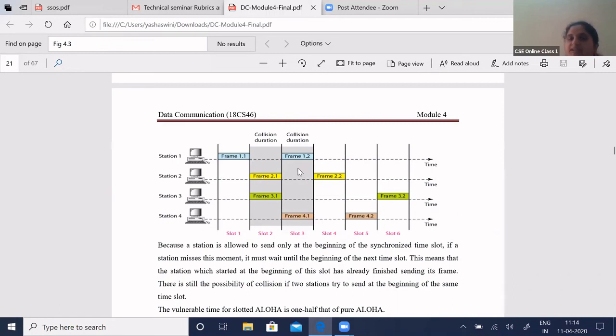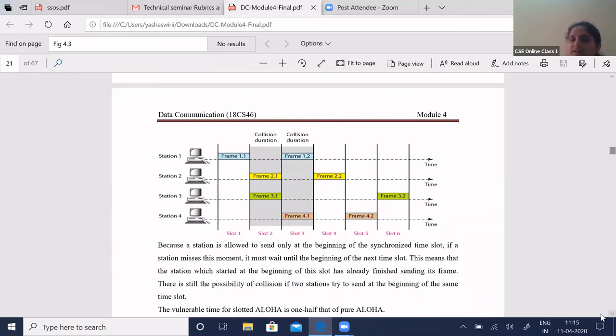The transmission time is increased here, because if you are not able to synchronize with the time slot, for example 2.1 is not able to send its first bit from station 2 at this time, it has to wait till the next time slot. So a station that misses the beginning of the time slot should wait until the next time slot.